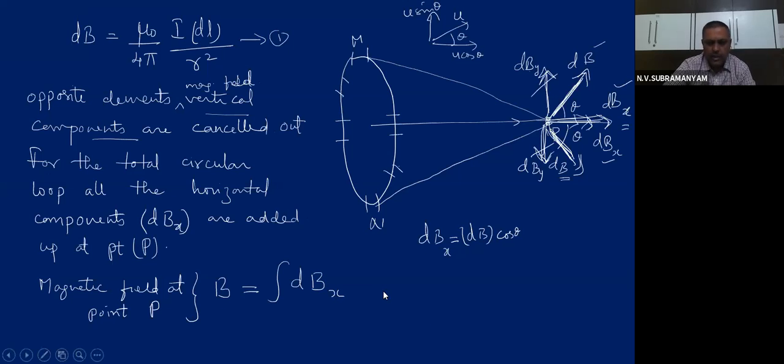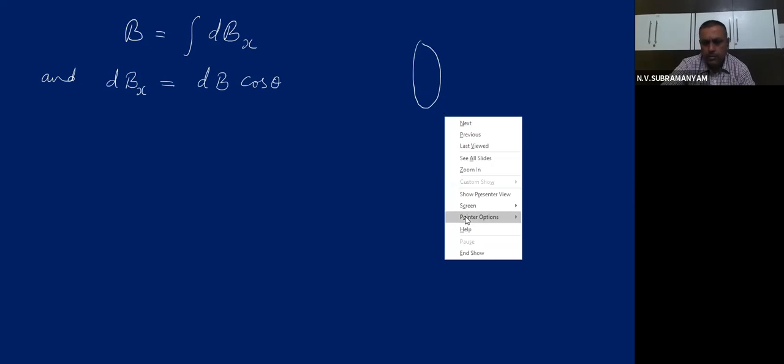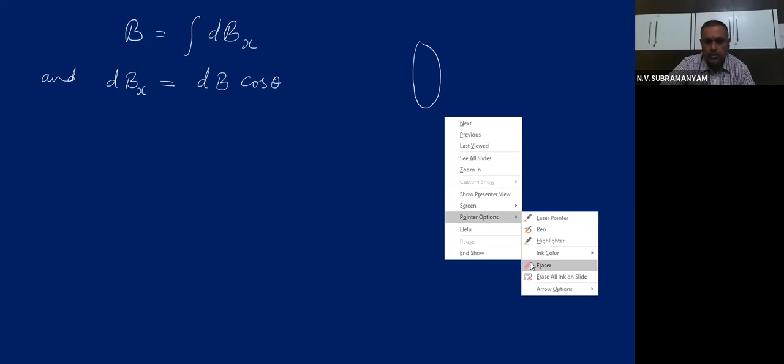So first I will calculate the dBx value. I already have the total magnetic field at the point P: B equals the integration of dBx. And what is dBx? The dBx value equals dB cos theta. And what is the diagram? Do you remember the diagram? In a minute, I will draw a bigger diagram so that everybody will be able to see properly.